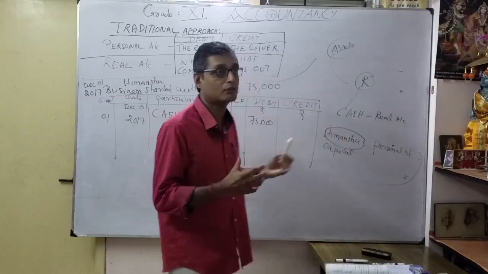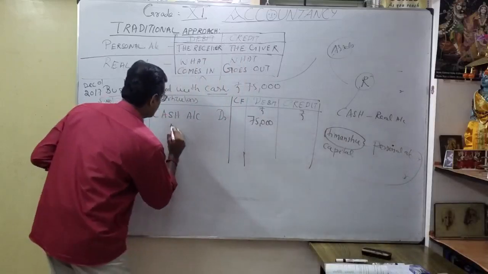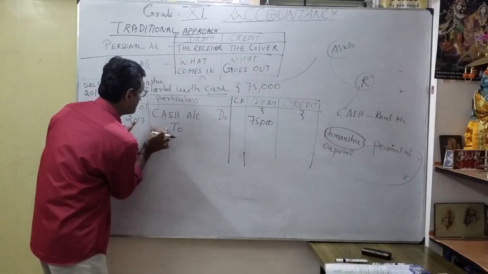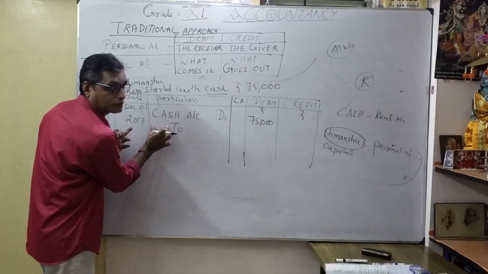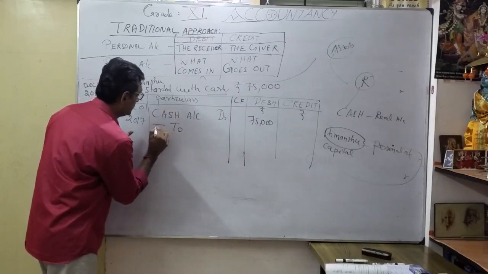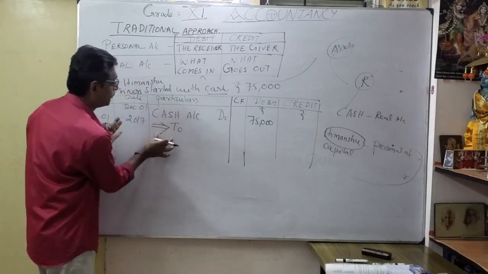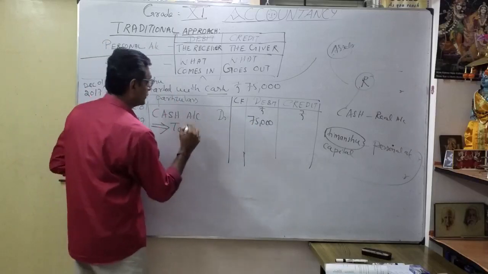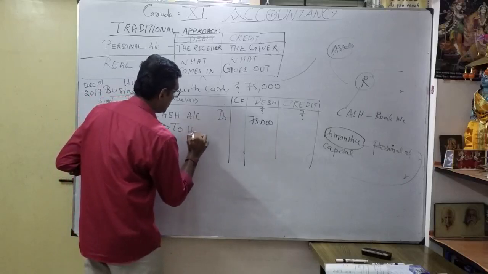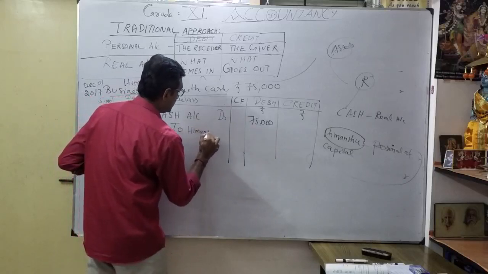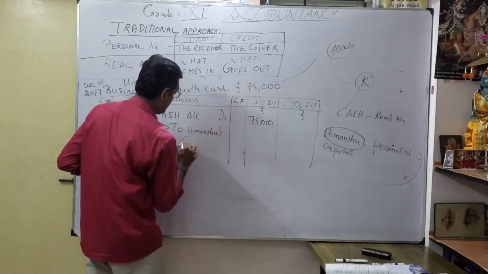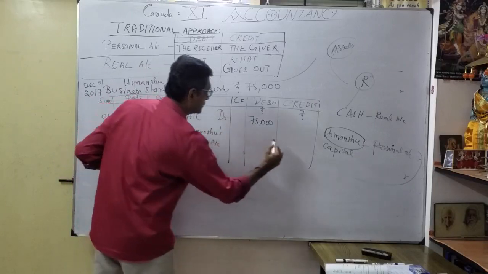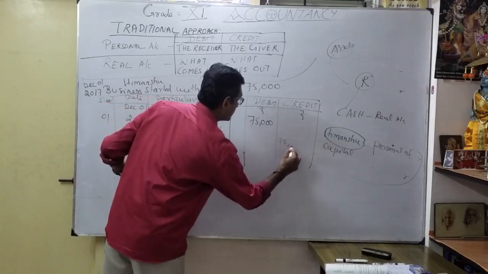That's why, where am I going to write? See here carefully. I put "To" here. "To" means the credit side. See the gap. The gap is very, very important. I am showing you the gap. How I am writing: Cash account debit 75,000, to Himanshu capital account, how much? 75,000.